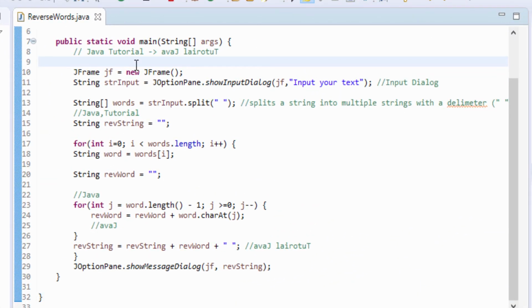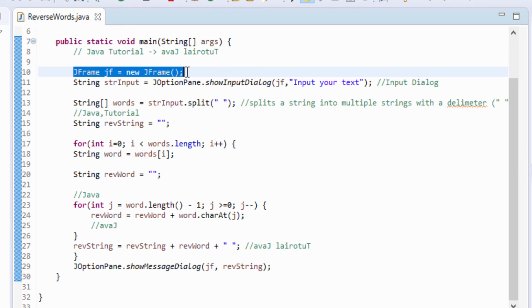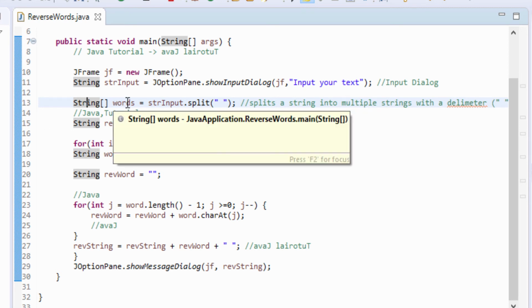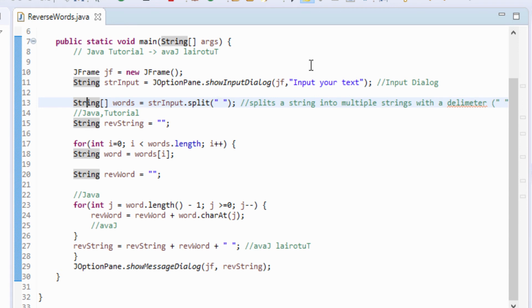So let's go through the code. Here we will have the gframe, which we will use in the JOptionPane. And then I have declared a string strInput where I have assigned the value input into the JOptionPane. And then I have declared an array of words where I have split the strInput. So for example, when "Java tutorial" is input, it will split it into Java and tutorial.